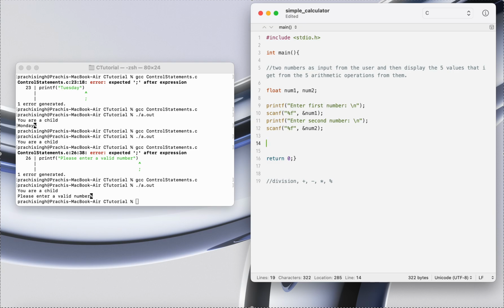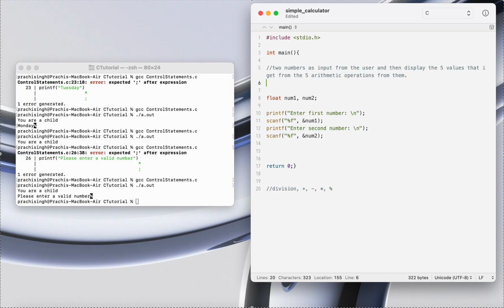One more thing, so the user has the option to choose which calculation they want to perform. That's why this is a calculator. So the user will also choose which arithmetic operations they want to perform.